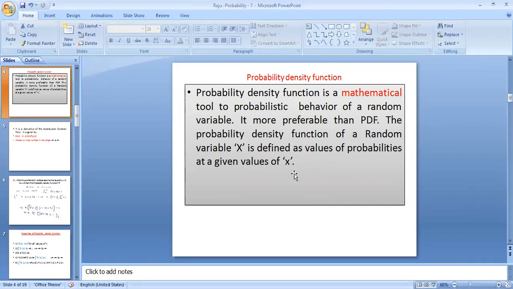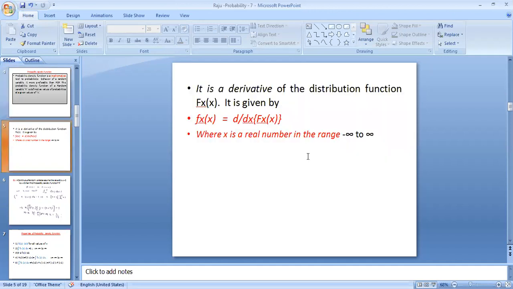The probability density function is denoted with a small f_X of x, while the distribution function is the capital F_X of x. The density function is defined as small f_X of x equal to d by dx of capital F_X of x, where small x is a real number in the range from minus infinity to plus infinity.